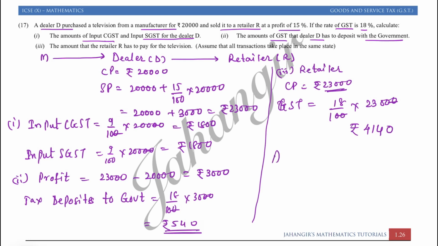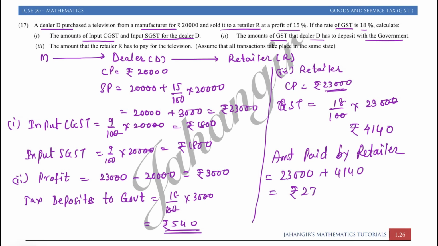So amount paid by the retailer is equal to rupees 23,000 plus 4140, that is rupees 27,140.